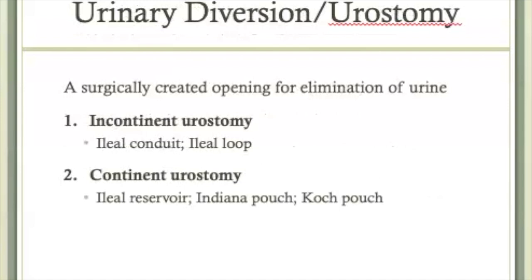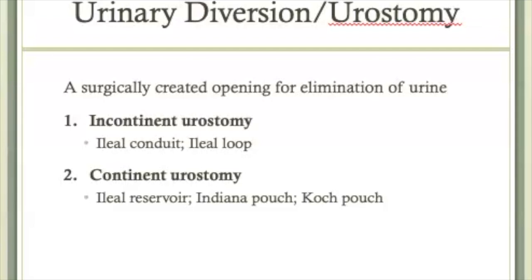Urinary diversions, or urostomies, are the final topic for this video. A urinary diversion is created when for some reason there is a blockage at some point in the urinary tract, or there has been removal of anatomy, like the bladder, due to cancer or other tumor. Normal flow of the urine is from the kidneys, down the ureters, into the bladder, and out through the urethra. If this pathway is compromised, a surgical pathway or diversion creates an opening for the urine to be eliminated via a different route. There are different types of diversions.